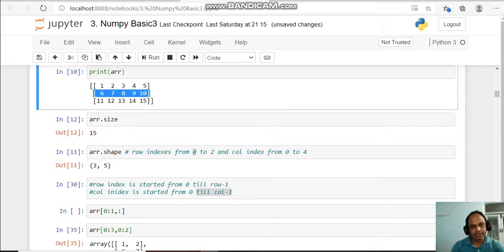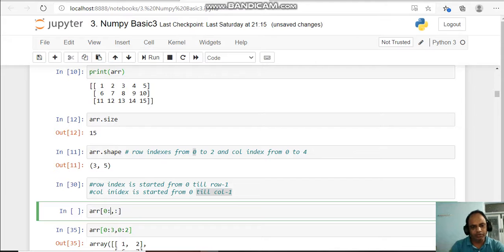Okay, the second will be 2, because this is 2 minus 1; it will stop at 1 at the last one. Always remember, if I mention 2, that means it will execute from 0 to the 1st index. Similarly, I want columns from the first to the fourth column, so I mention here 0 to 4, that is till the third index, 4 minus 1: 0th index, 1 index, second index, third index.